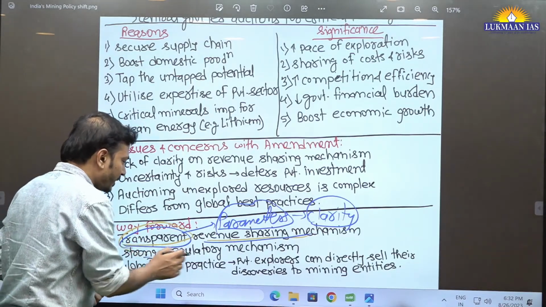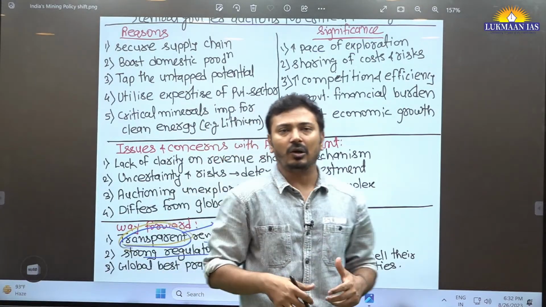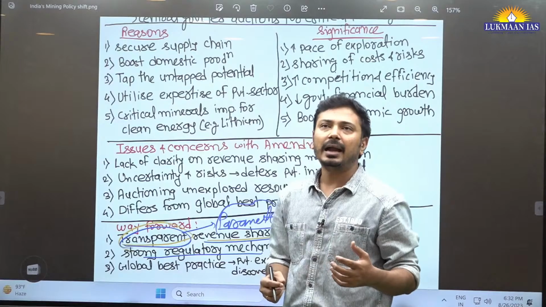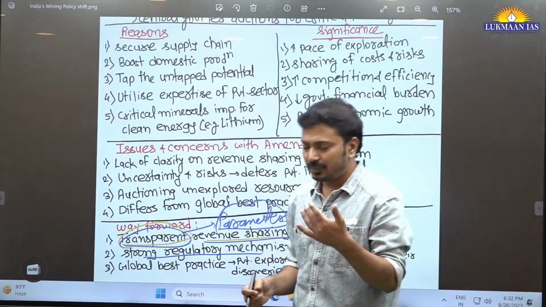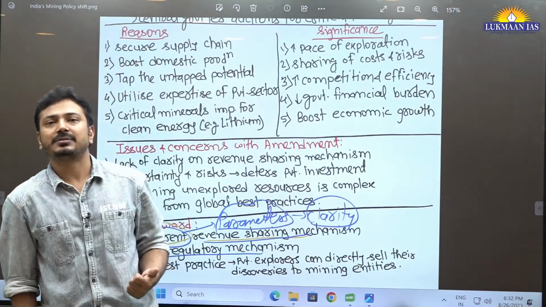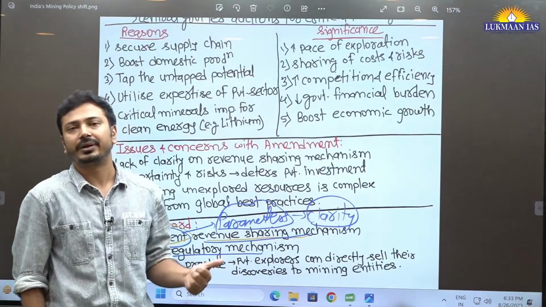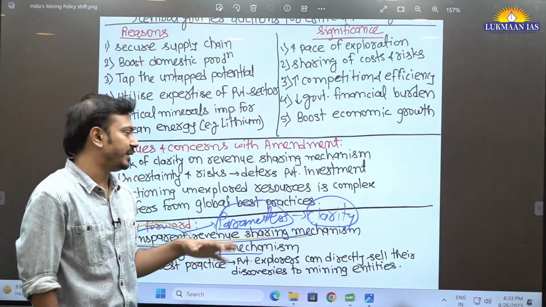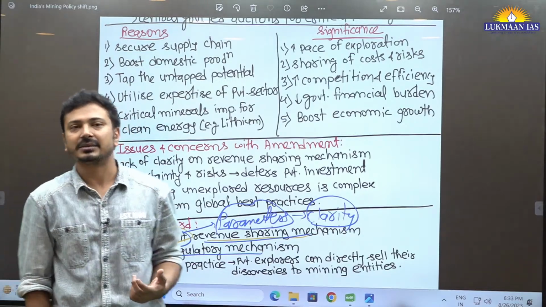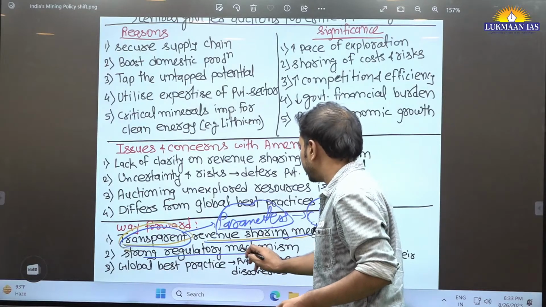There should be a strong regulatory mechanism. Why? Because whenever there is a private sector, there are always chances that there will be nexus, corruption, wastage, and diversion of public resources or these mineral resources. As the private sector works on the profit motive, it can get involved in crony capitalism, or corrupt practices. Strong regulation is required here, so this is important.